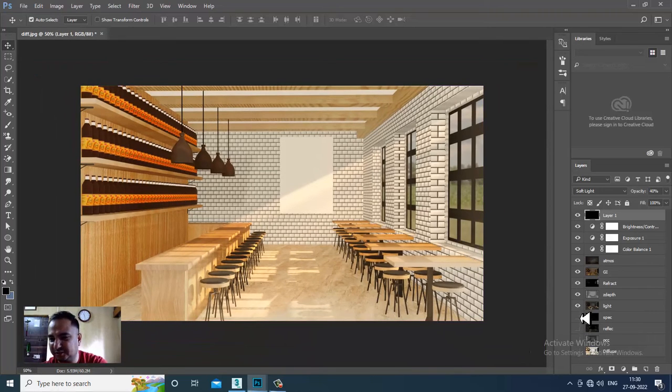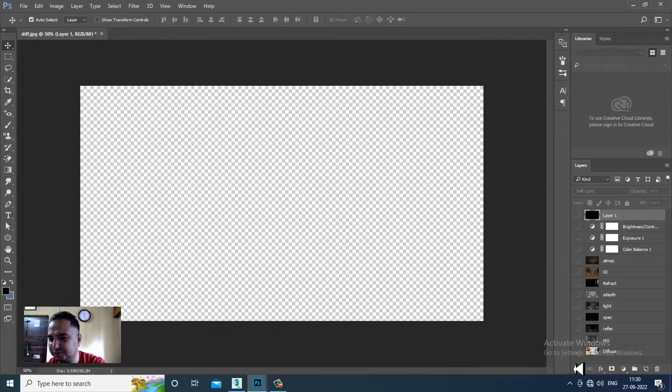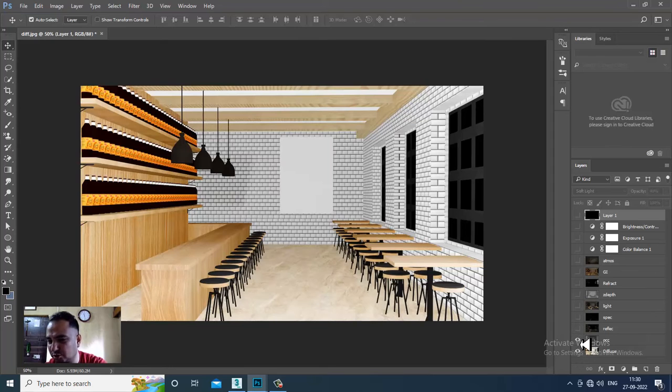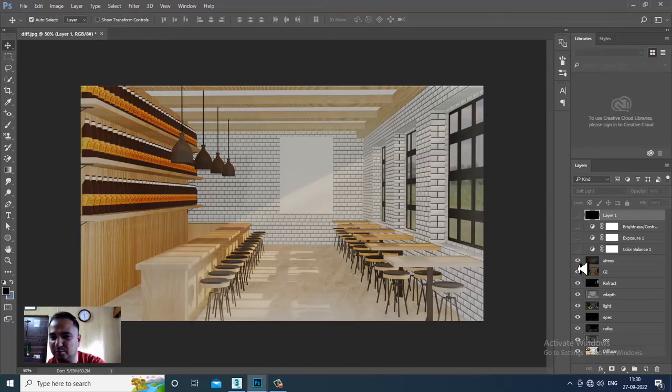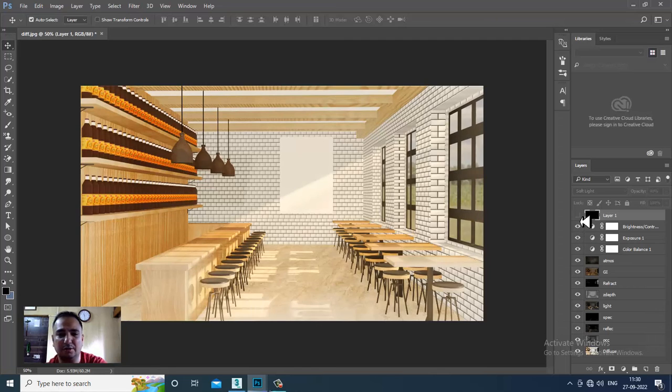So let's check the breakdowns over here again. So that's your diffuse, your occlusion, your reflection, specular, light, ZDepth, refraction, GI, atmosphere, color balance, exposure, brightness contrast, and that's your black flat solid layer, solid color. So as you can see over here, we have composited all these light passes.